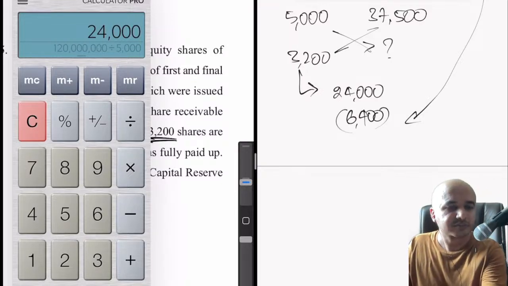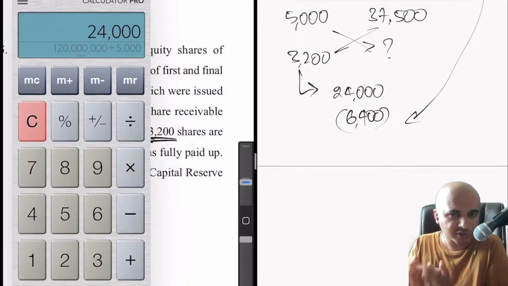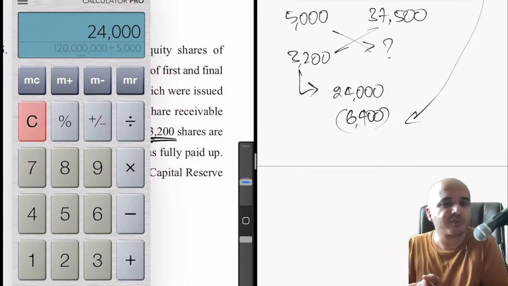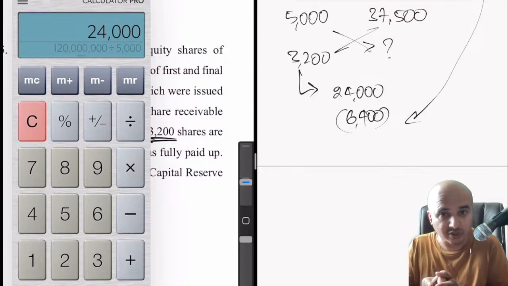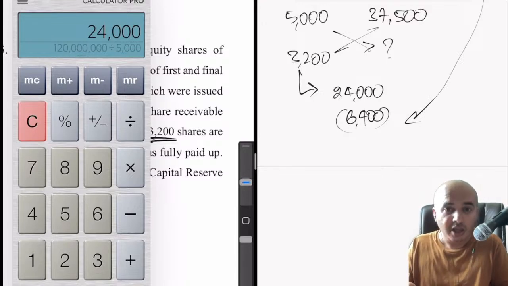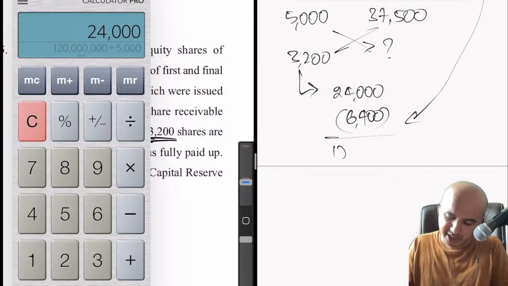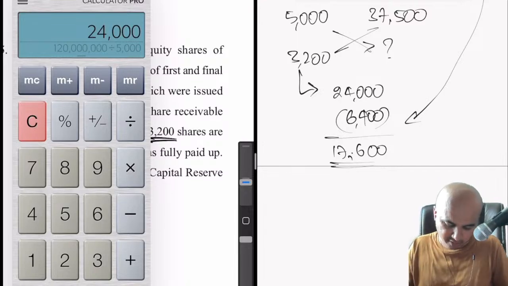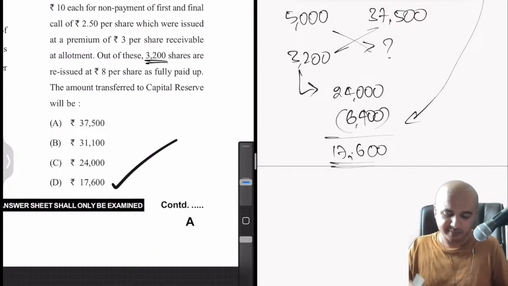6,400. So 24,000 is the proportionate amount lying in the share forfeiture account, because only that can be transferred because they have been reissued. Out of that, what is the discount? 3,200 into rupees 2 per share, because 10 rupee shares were issued at 8 rupees, 2 rupees is the loss. So therefore what is left? 24,000 minus 6,400 would be 17,600. So 17,600 is what will be now transferred to capital reserve. So option D is the right answer.